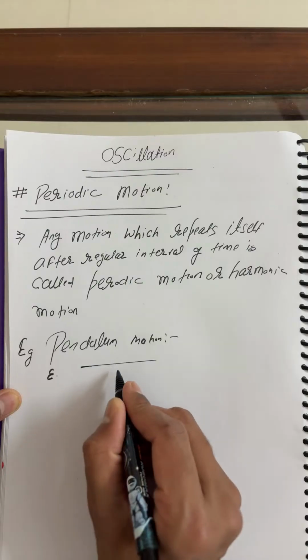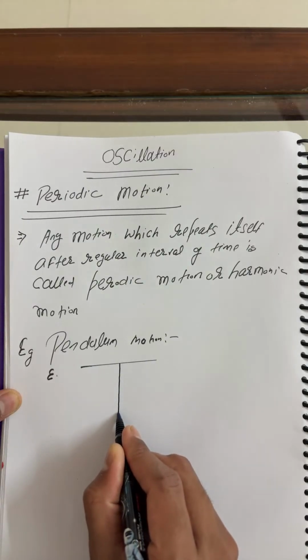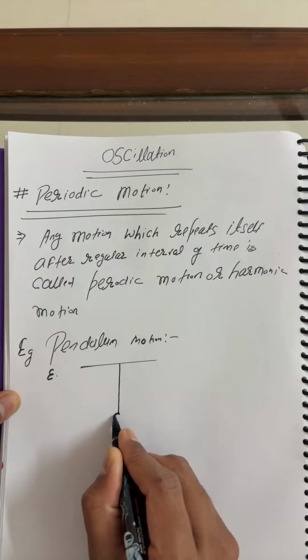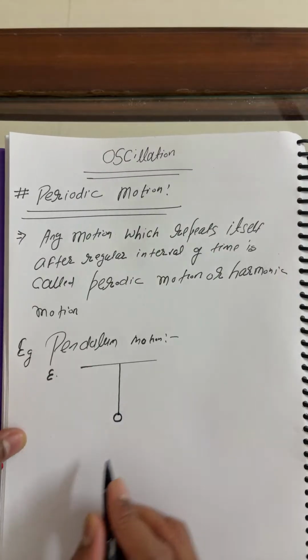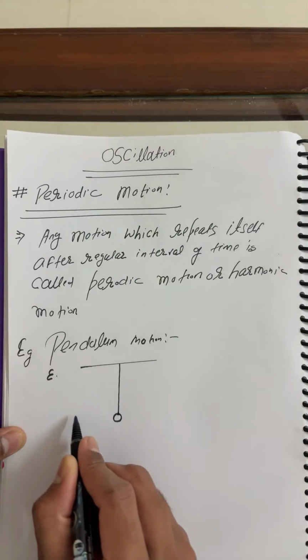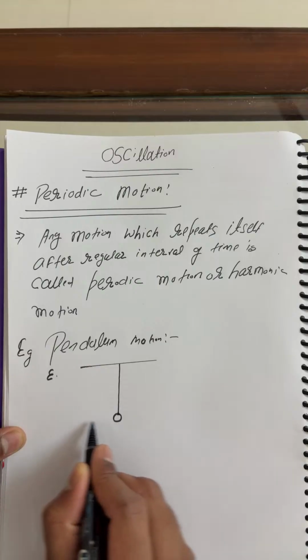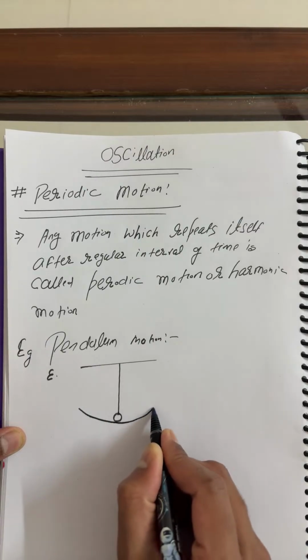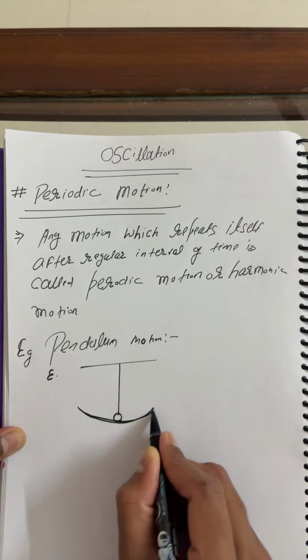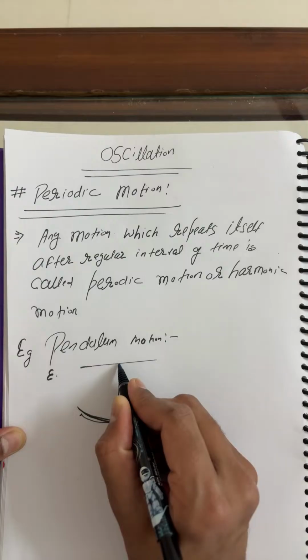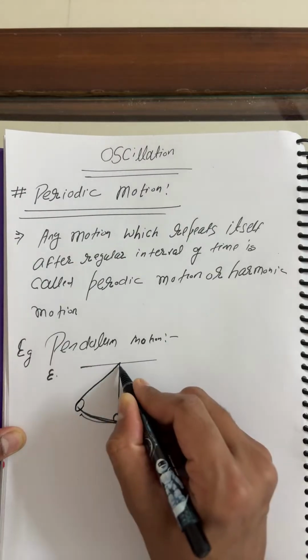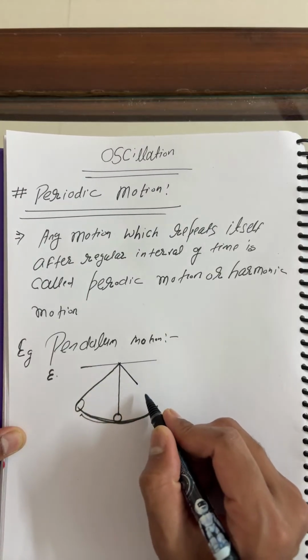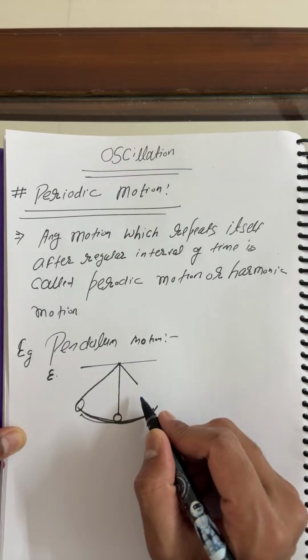Let us suppose this is the bob at the mean position. Now if you apply energy, the particle can perform this motion. This motion is periodic motion.